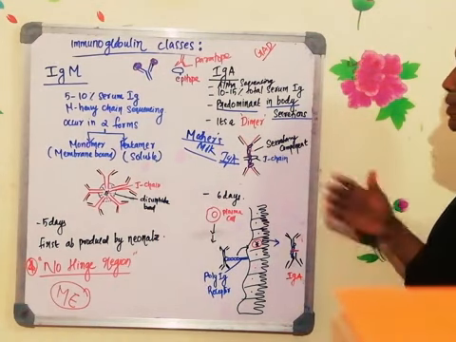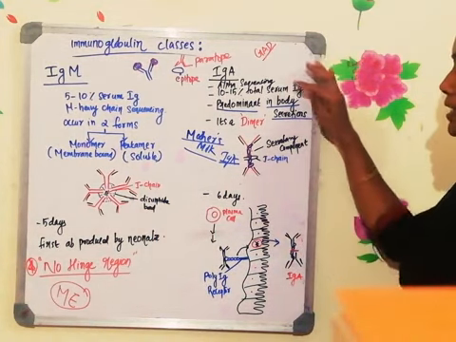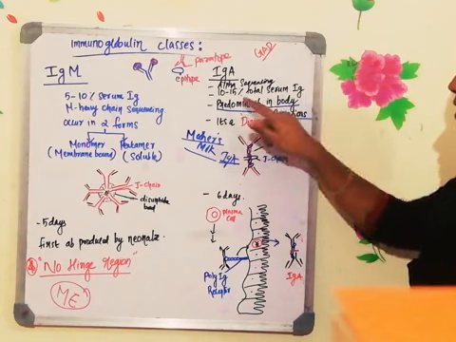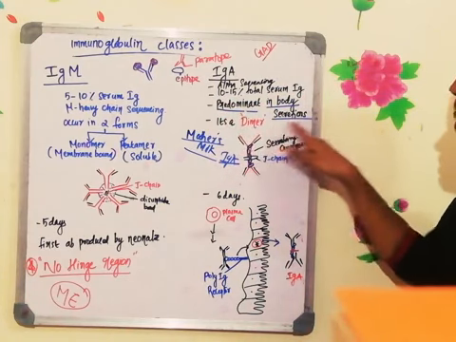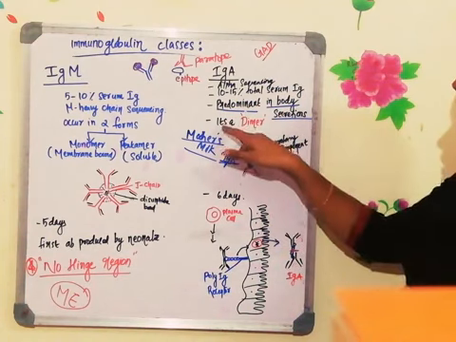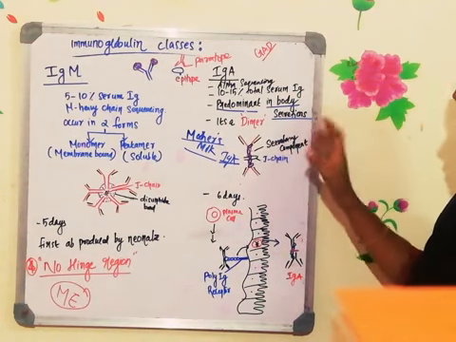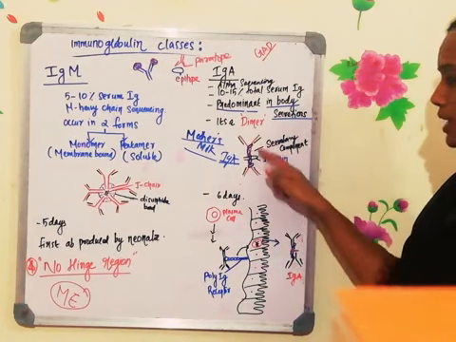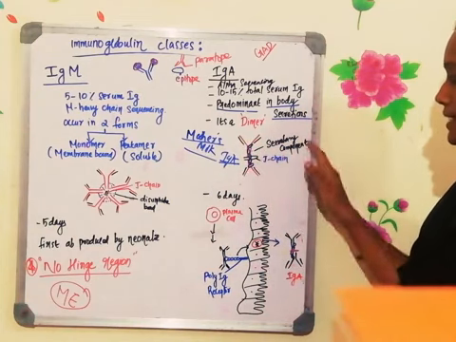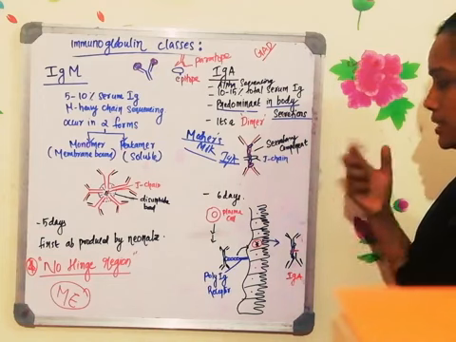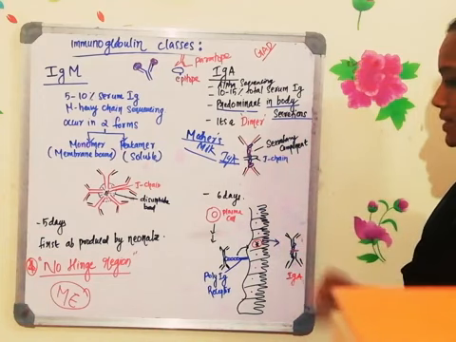So I will tell you once again all the important points. Amino acid sequencing is alpha. Total concentration is 10 to 15%. This is the predominant one present in the body secretion, and it's a dimer. 2 immunoglobulins are associated together, so how many antigen binding sites are there? 1, 2, 3, 4. It has a secretory component and joining chain which will stabilize the binding. This is how the secretion happens.